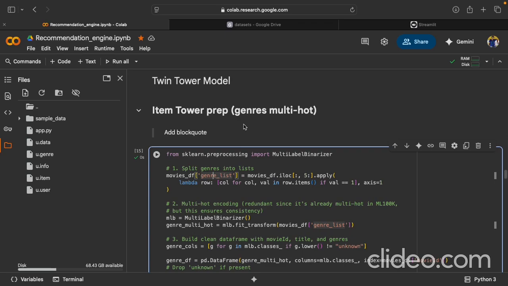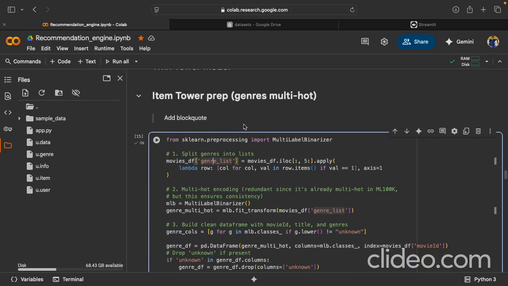Okay, so let's move toward the twin tower model. We saw how SVD worked. Now the twin tower model would work differently. This would be an advanced neural network based recommender. To begin with, we'll start with the genre encoding, that is a multi-hot encoding around the data set.